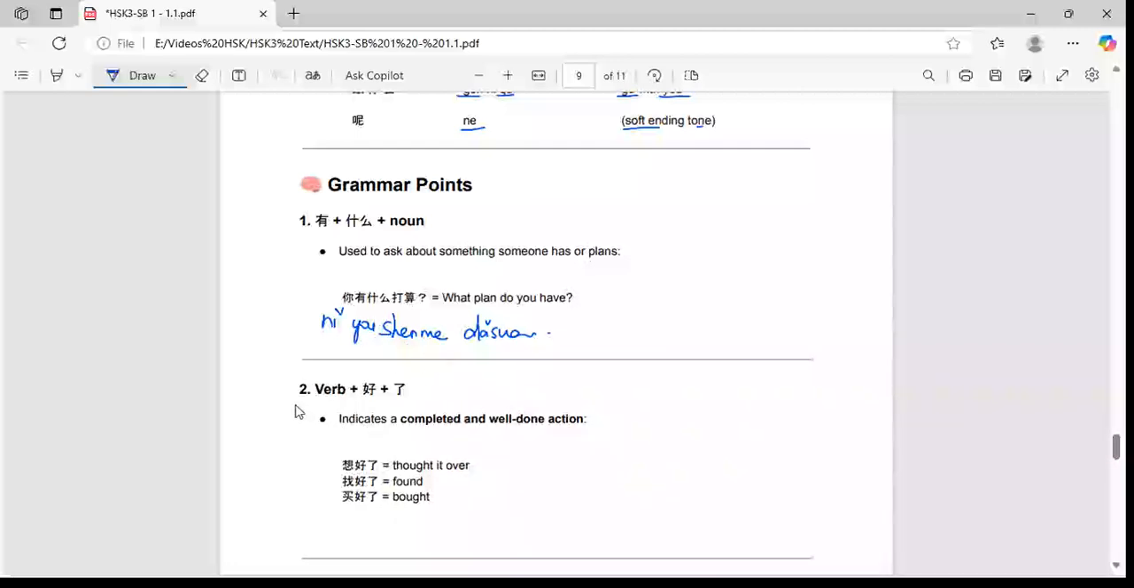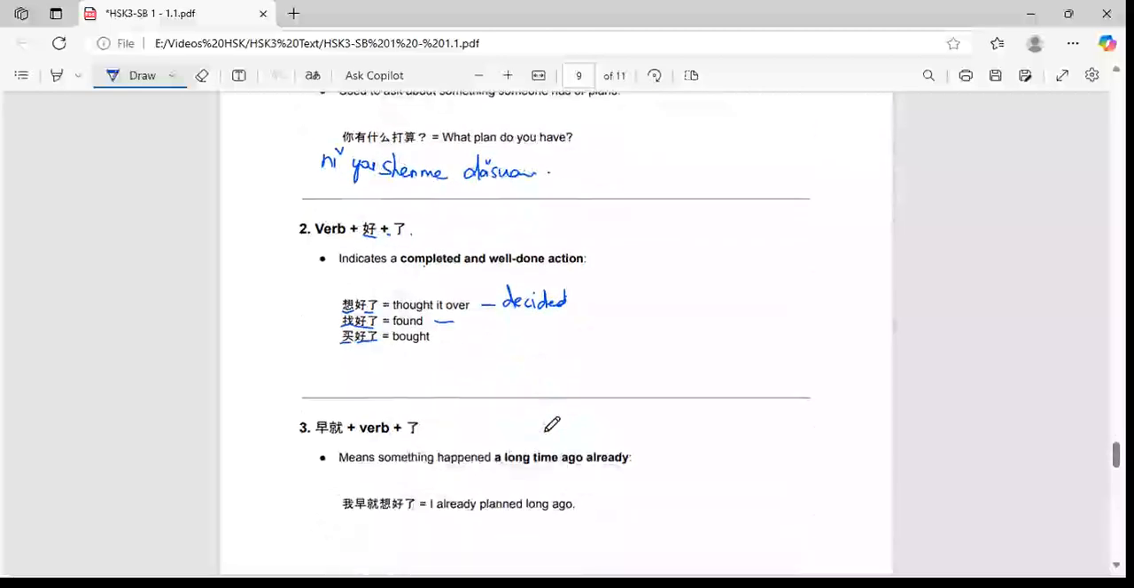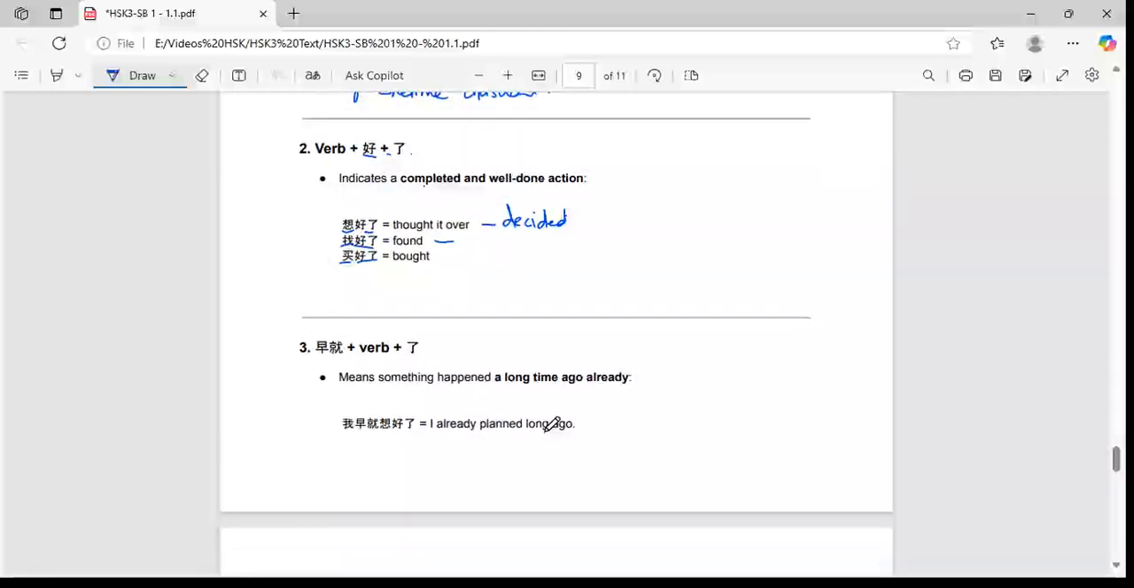And in the second and third line we see that 好 plus le indicates a completed and well done action. So we have seen in the dialogues xiǎng好了, zhǎo好了, 买好了. So thought it over, that is we have taken it as decided, and zhǎo好了 is found, 买好了 is bought. And then the next one is 早就, meaning something happened a long time ago. 我早就想好了, I already planned long ago. So this 早就 is always followed with the verb plus le.